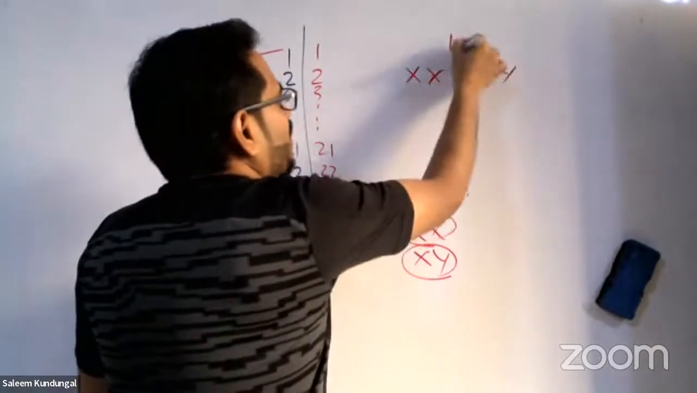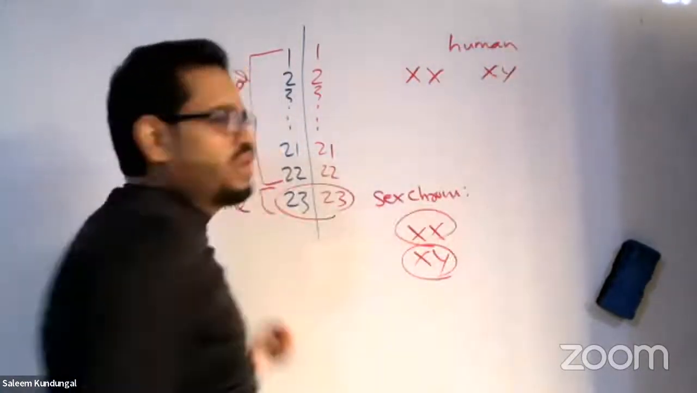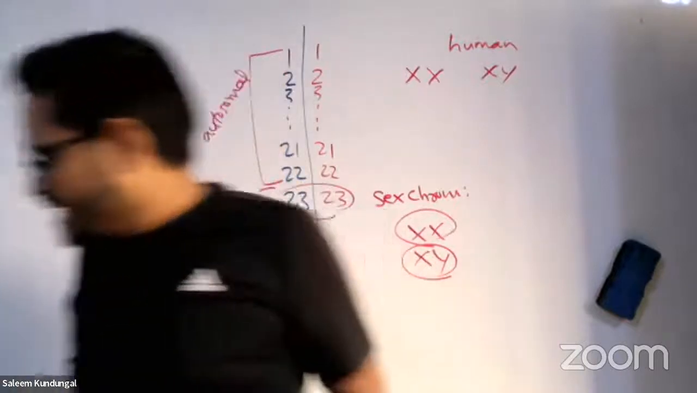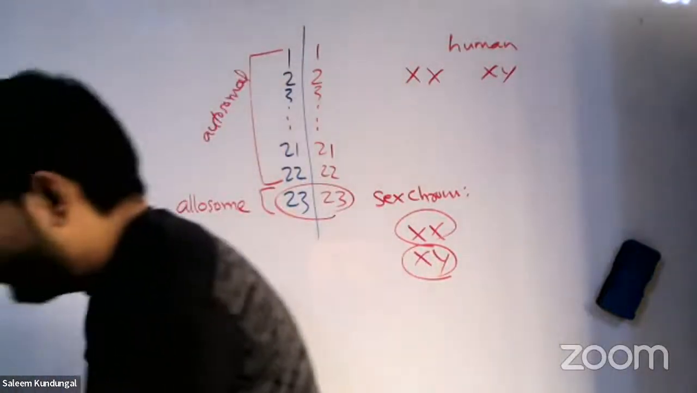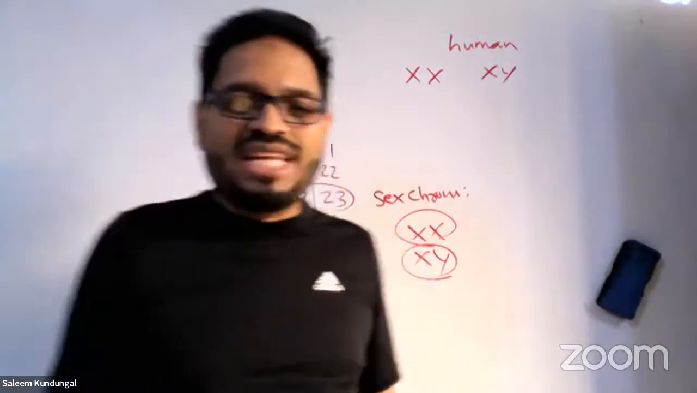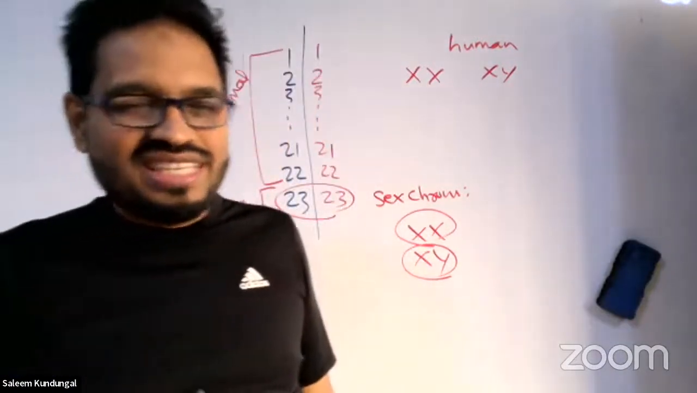And Drosophila also is the same way. Sex determination is XX, XY type. You notice humans and Drosophila are the same. That's why Drosophila is a wonderful candidate for genetic studies.